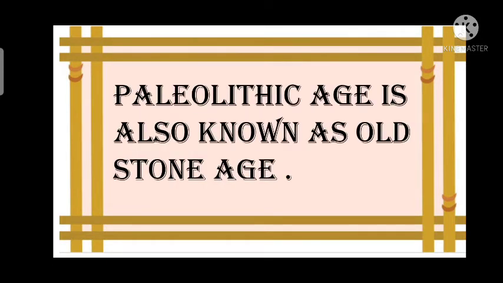The first period is called the Paleolithic Age or the Old Stone Age. Now you may be confused that I first told four parts, and then three periods. So there are three main and four common. So let us know about the Paleolithic age.